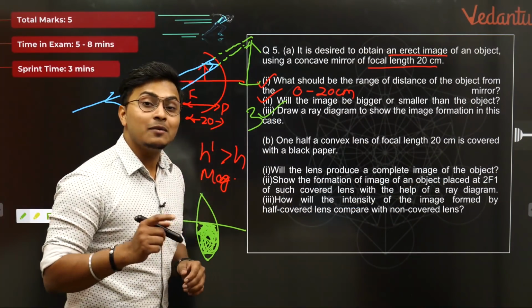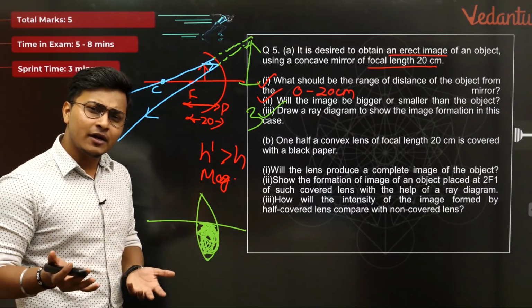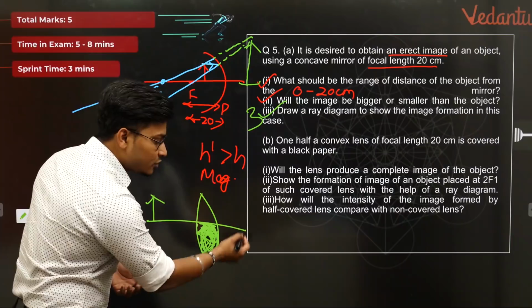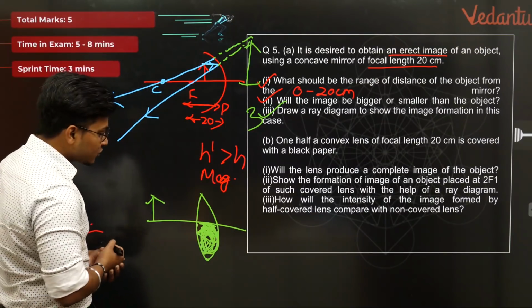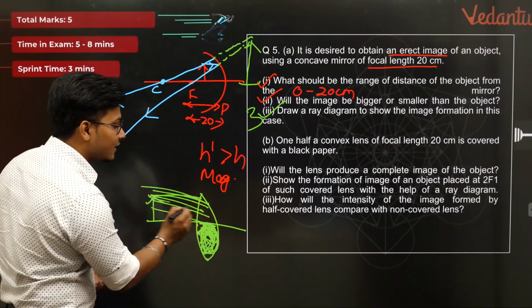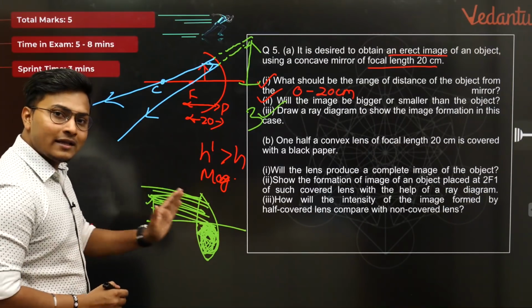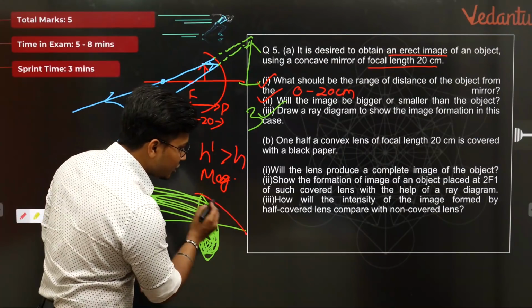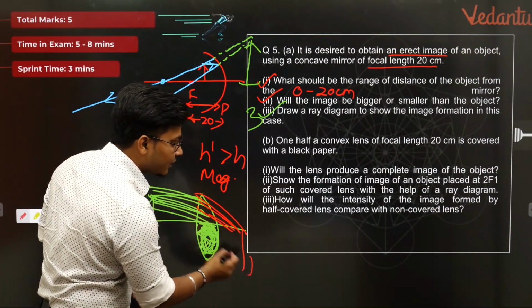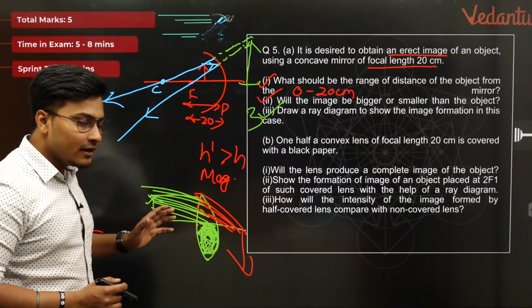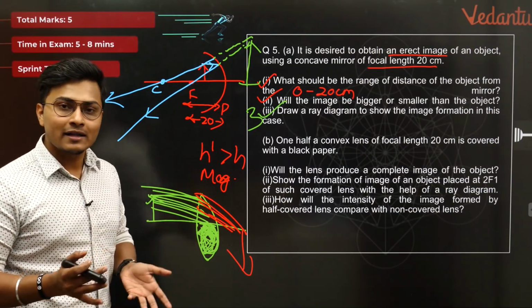Many of you guys think it might not produce, but it will definitely produce. Why? Because if I have an object here and the image is supposed to be forming on the right hand side, my dear students, you have plenty of rays, reflected rays can be produced here, and all these incident rays can just refract through the lens and reach here, and then give you an image. It is not necessary that you need both the parts of the lens, not necessary at all.